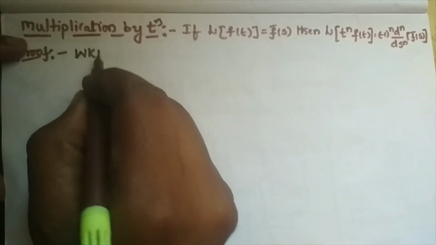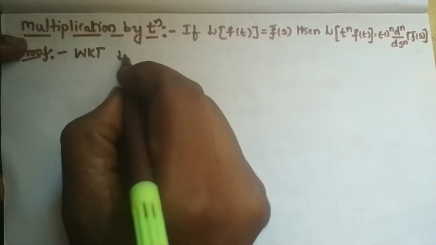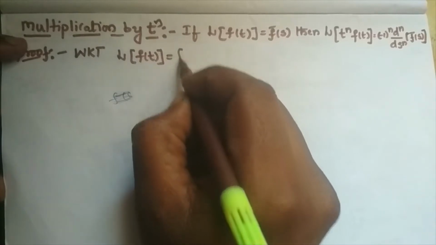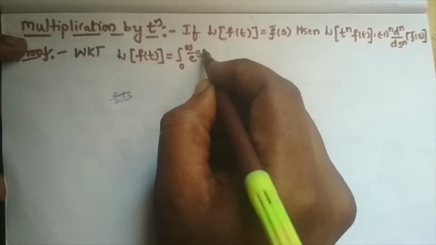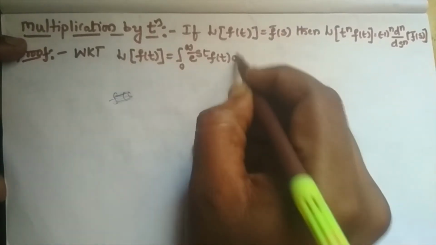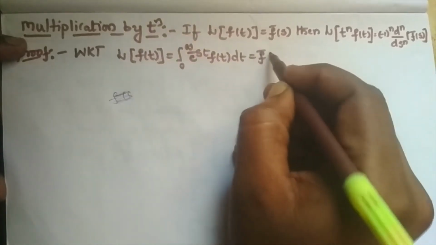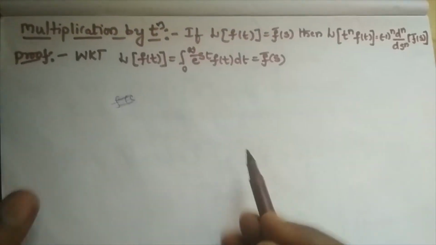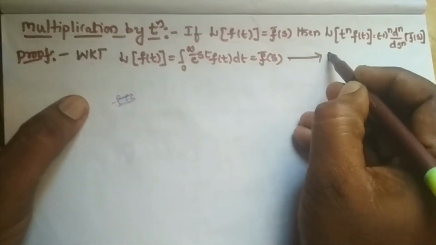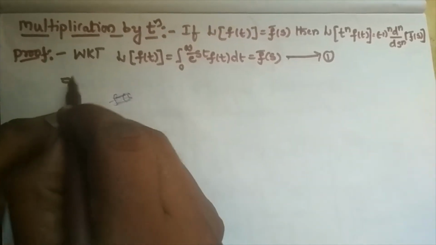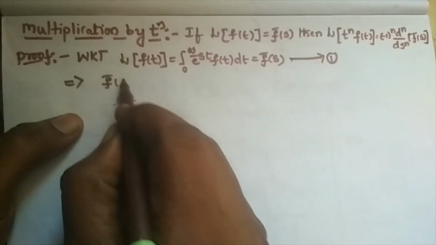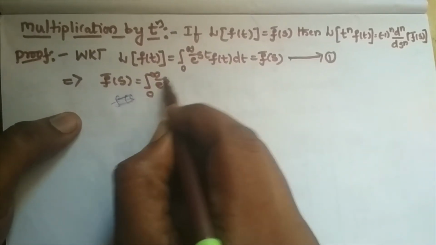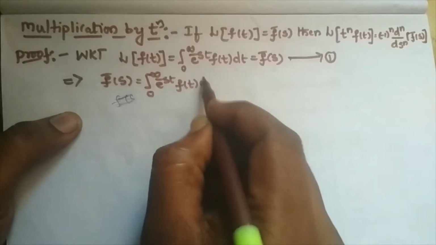So let us take the Laplace transformation definition. We know that L of f of t is equal to integral 0 to infinity e power minus st f of t dt, which is equal to f bar of s, which is called equation number 1. So let us consider f bar of s is equal to integral 0 to infinity e power minus st f of t dt.